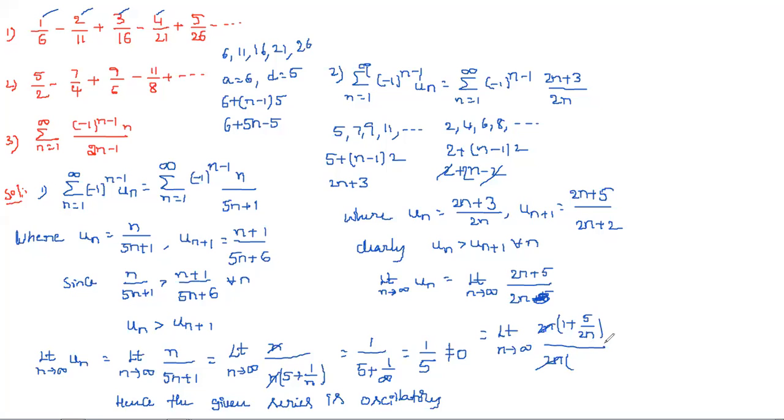If you substitute infinity in place of n, anything by infinity is 0 and 1 plus 0 is nothing but 1. This is obviously not equal to 0. Therefore, the given series is oscillatory.